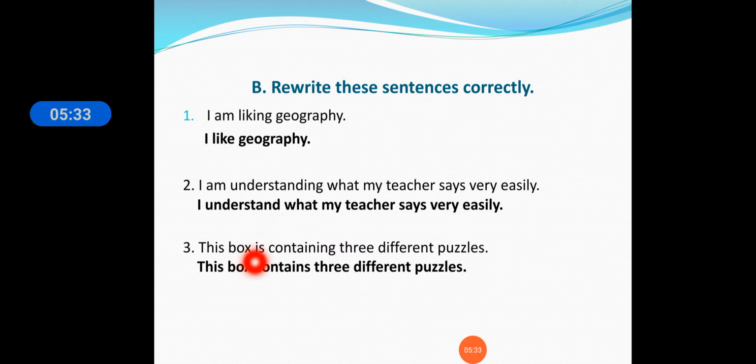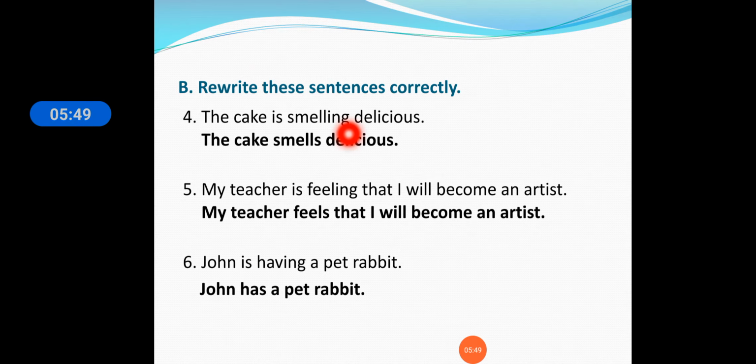Third one: "This box is containing three different puzzles." Now here we will remove the ing form and use "This box contains three different puzzles." Likewise, we have to remove the continuous form. Fourth one: "The cake is smelling delicious." Delicious, all of you know, if it is a tasty thing we say delicious. So "The cake smells delicious"; we have removed the helping verb and the ing here.